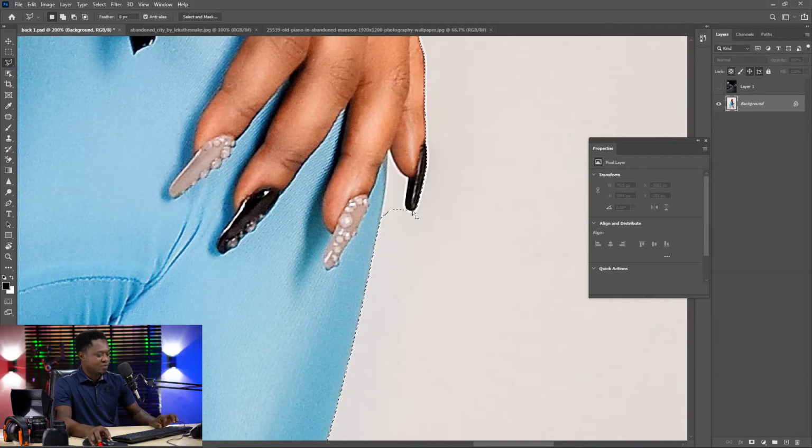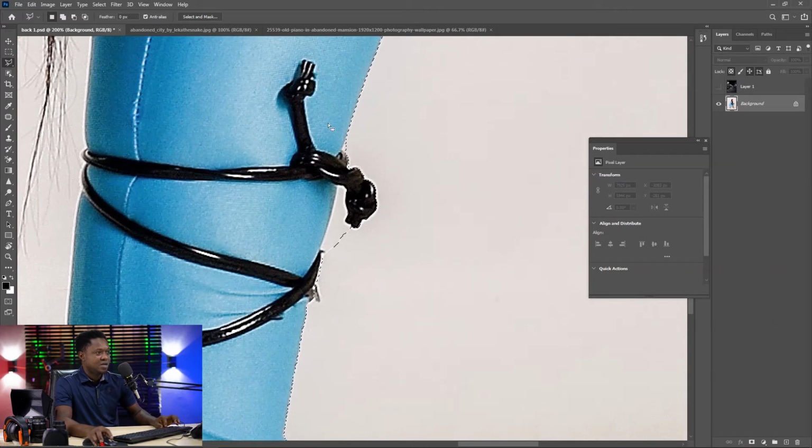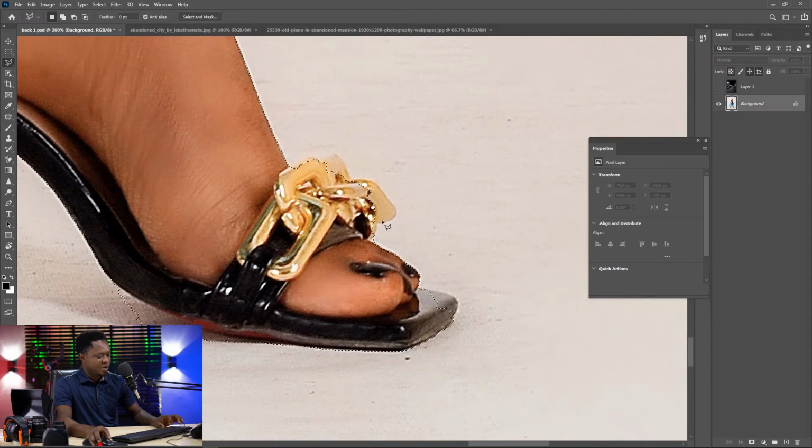The other way around, we have to hold our Alt down to get the minus sign to remove this area which is not to be selected. Then the same thing applies to this area. I have to remove this area with minus, hold your Alt as minus, then remove the area that is not supposed to be among the selection. Then we are adding up here, so I have to hold my Shift and add.